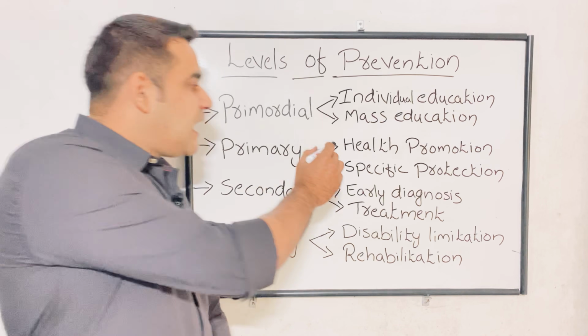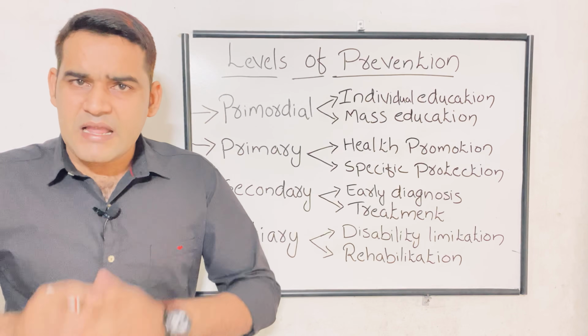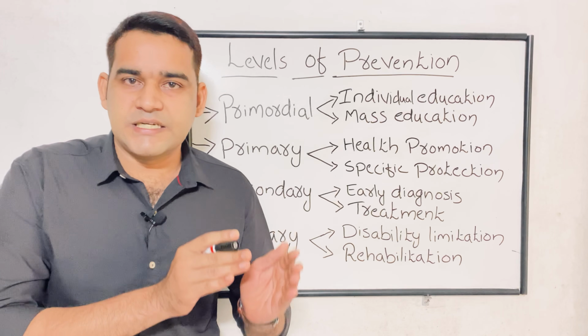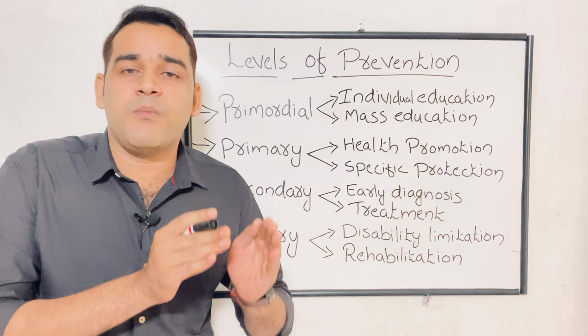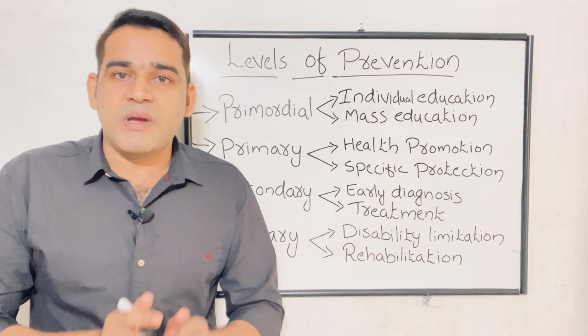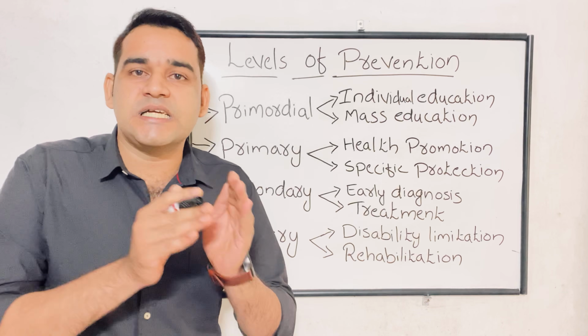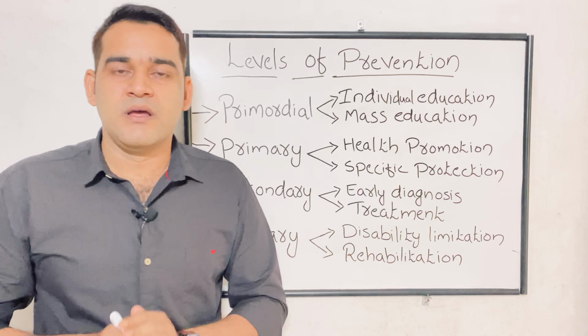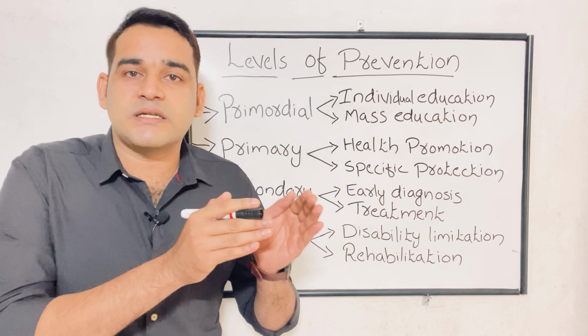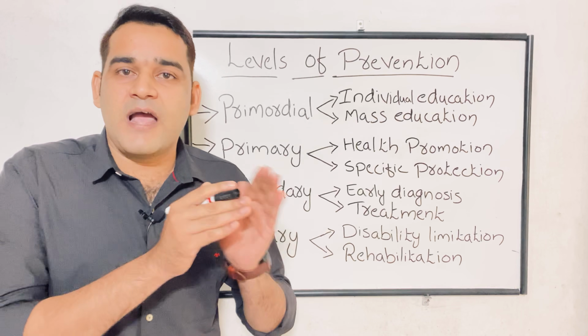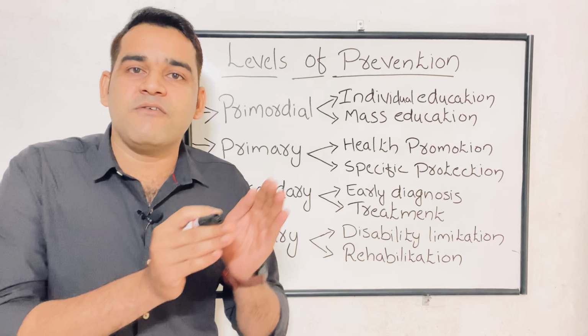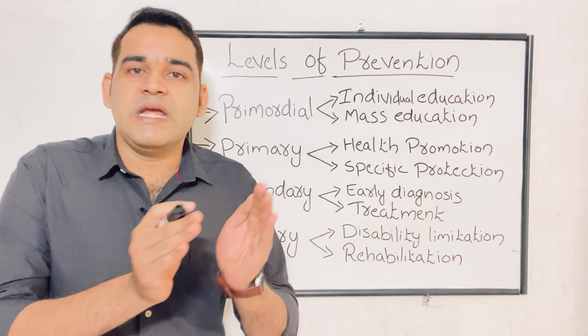Third one coming under health promotion is environmental modification. We know that from the environment also we are getting so many diseases. So some changes we have to make in the environment regarding safe drinking water supply. If you provide safe, neat and clean drinking water, you can prevent so many diseases.